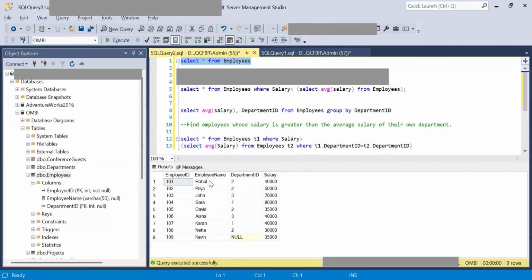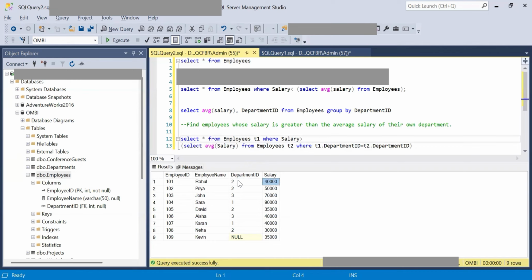Now, suppose the first entry here in the employees table is Rahul and the department ID is 2. So, first the outer query runs and passes this department ID to the inner query, which is this value, that is T2.departmentID. This calculates the average for the department ID 2 and checks whether the salary value is greater than the calculated average.